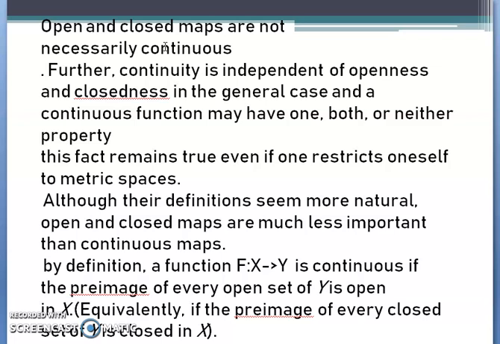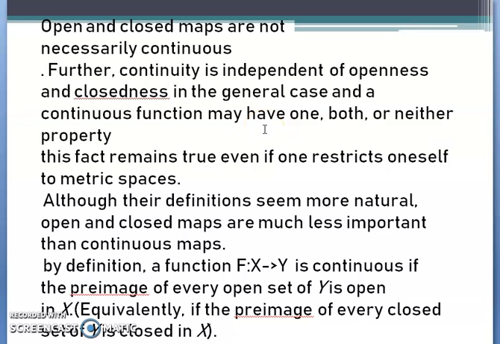If a function is defined from X to Y, then f(x) in Y is the image of x, but the pre-image is the set in X mapped into Y. Further, continuity is independent of openness and closedness in the general case, and a continuous function may have one, both, or neither property. Like it may be closed, it may be open, or neither.